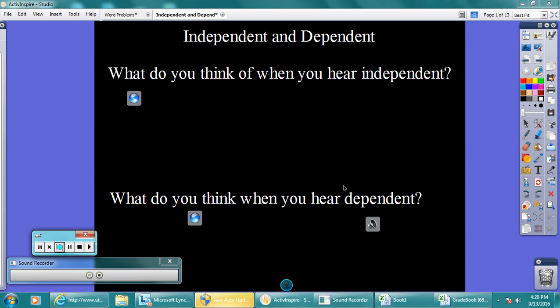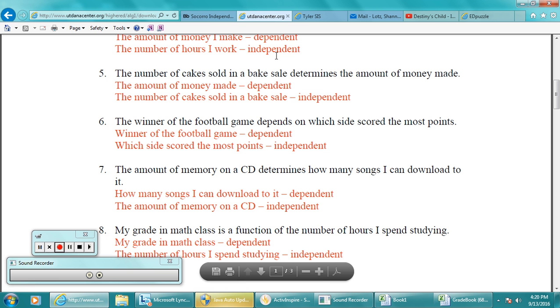Alright, so today we're going to talk about independent and dependent. What do you think of when you hear the word independent? Well, what I think of when I hear the word independent,